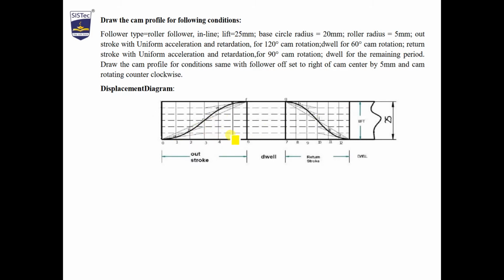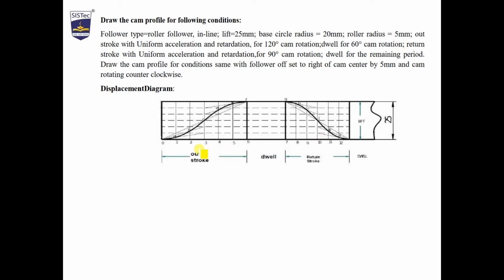So I have divided into 6 parts: 0, 1, 2, 3, 4, 5, 6. Similarly 7, 8, 9, 10, 11, 12. So I have divided this into 6 equal parts and this into 6 equal parts. Now the center line will be between 0, 1, 2, 3 and 4, 5, 6. The center line will be the third line. Here also the center line will be the 10th line.